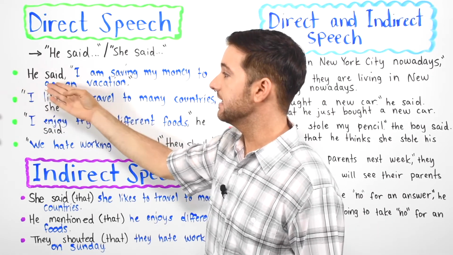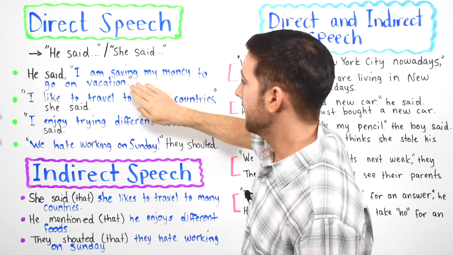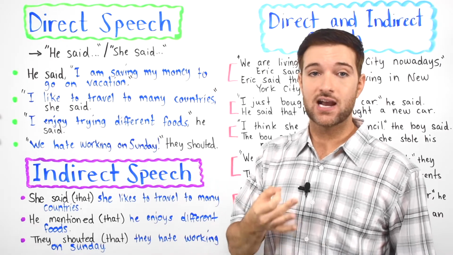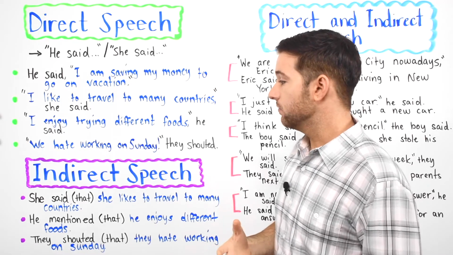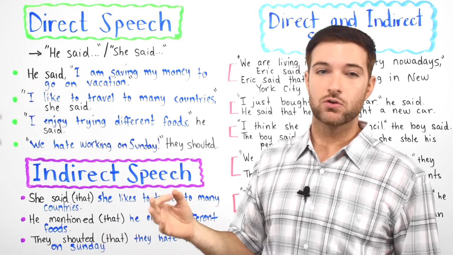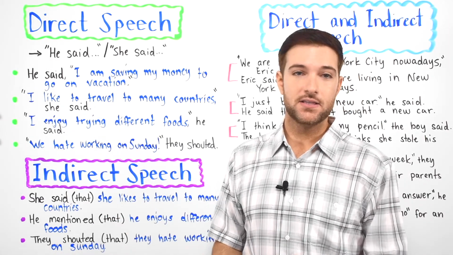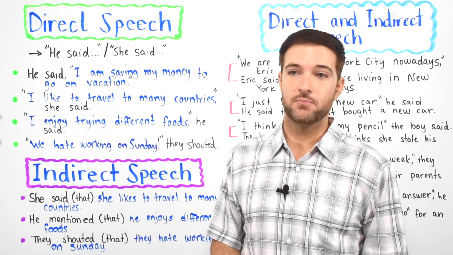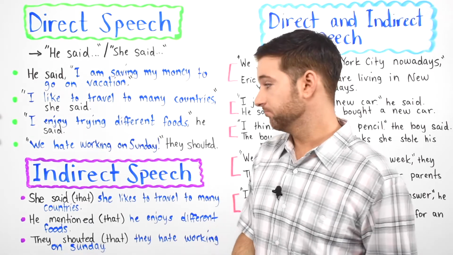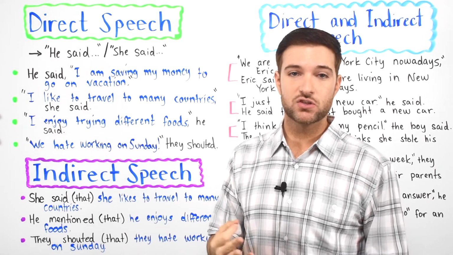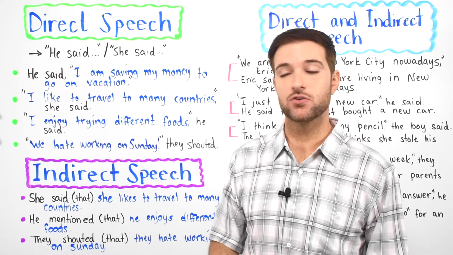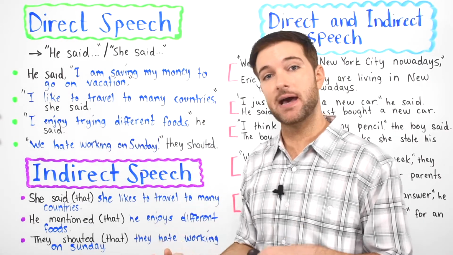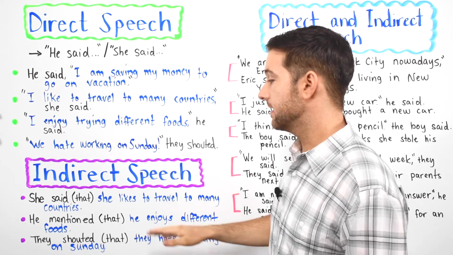So we put he said in the beginning, or you can put it at the end. You can choose whatever you want. In this case, we use the exact quote that the person said. Now, when we're talking about indirect speech, we explain what a person said, but not in their exact words. Rather, we explain it in our own words. When we use reported speech or indirect speech, we often switch to the past tense to describe what happened. So we use the past simple tense, or whatever happened in the past, we put it in the past tense. Let's take a look at some of the examples and you'll understand.